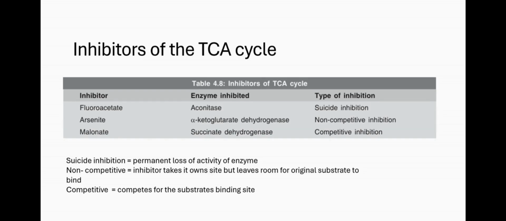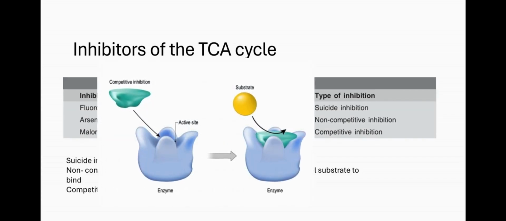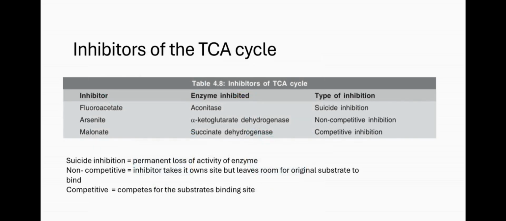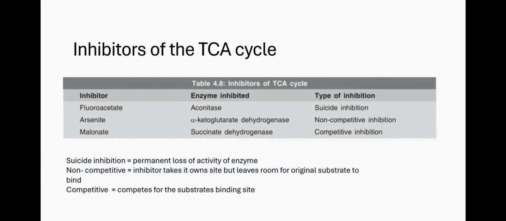competitively inhibit succinate dehydrogenase. And competitive inhibition means that it competes with the substrate to bind at the enzyme active site. So it's not going somewhere else like arsenide to bind. It wants to enter the same place where the substrate is supposed to bind. And so if it is in higher concentration, it's going to overtake.